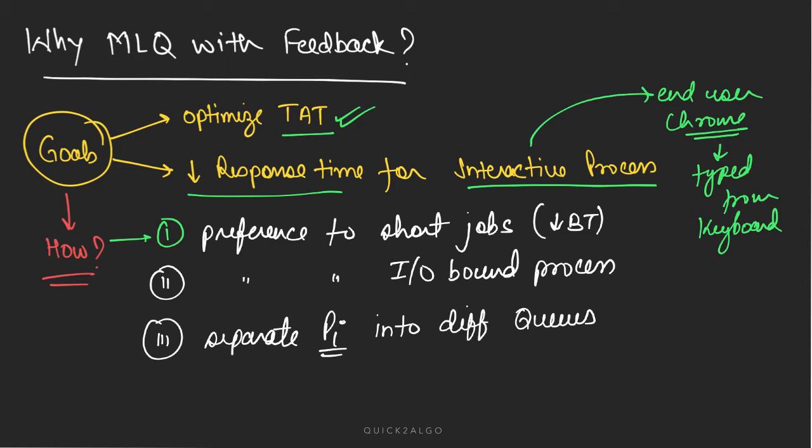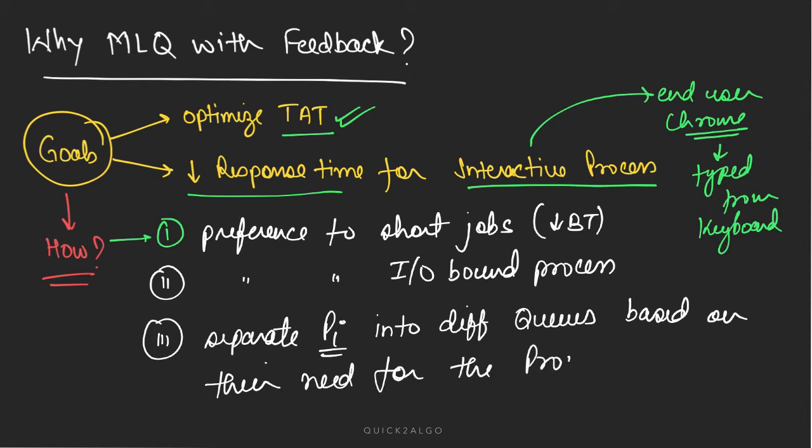They want to separate these processes into different queues based on their demand and need for the processor.